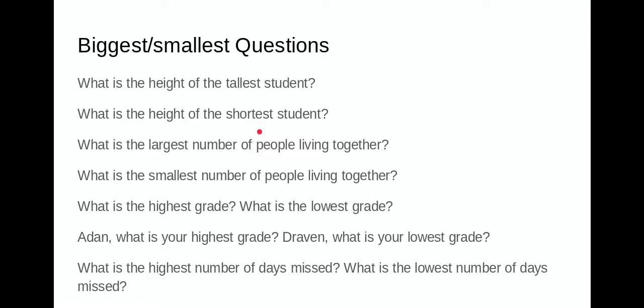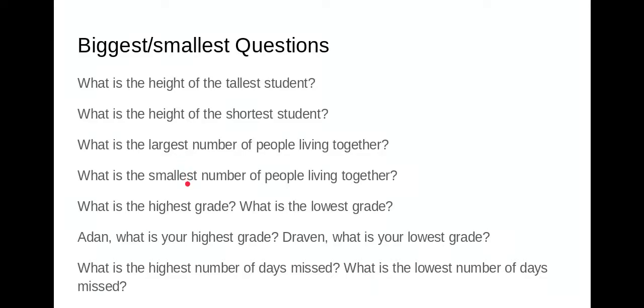So we could use those after we asked what are the heights of all the kids in the class. We can ask another statistical question, which would be what is the tallest height? What is the shortest height? Same for number of people living in a house. What is the largest number of people living together? What is the smallest number of people living together? We used, instead of biggest and smallest, largest and smallest this time. But it still was adjectives that are dealing with the top and the bottom end of a data set.